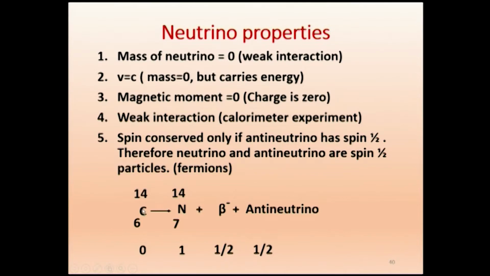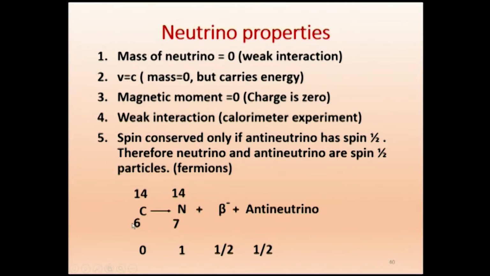See, for example, carbon-14 (6C14) will become nitrogen-14 (7N14) by beta minus emission. The atomic number has increased by 1 unit because one negative charge has come out. Here we have 6 units of positive charge.